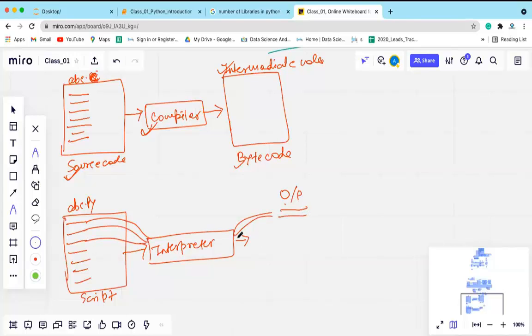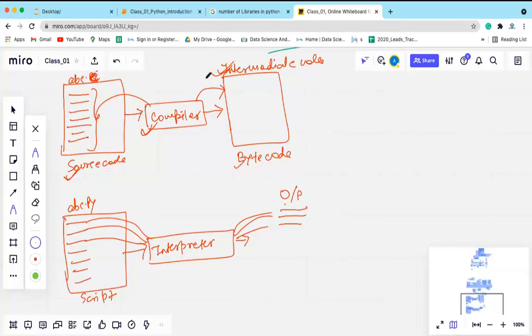Then the third line, then execute, gives you the output. So the interpreter takes the code line by line or instruction by instruction as input, and executes that to give you the output. Whereas the compiler takes the whole source code at once and compiles the whole source code at once to the intermediate code, which is called the bytecode or the object code or some intermediate code.